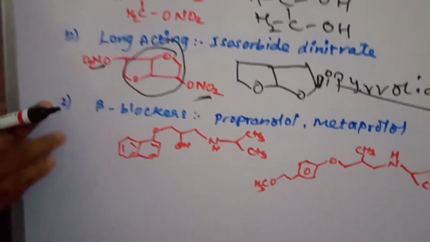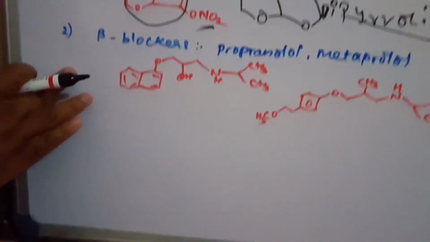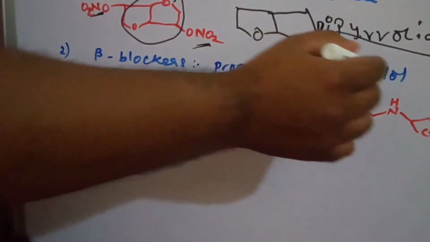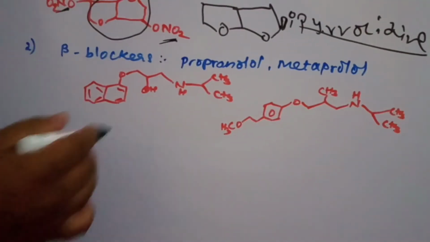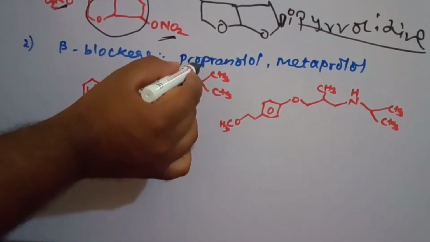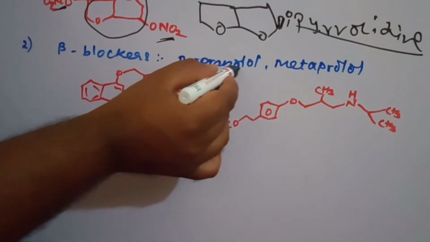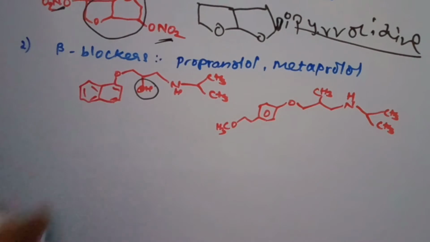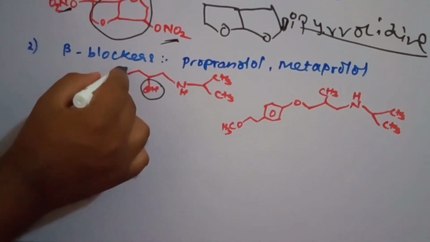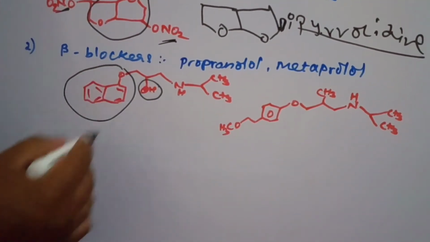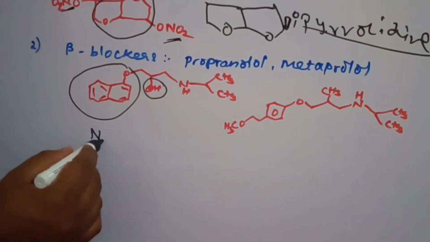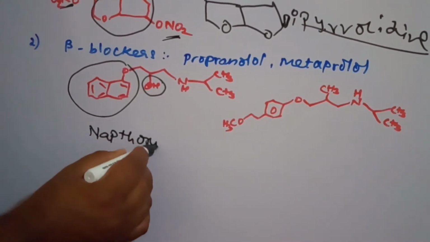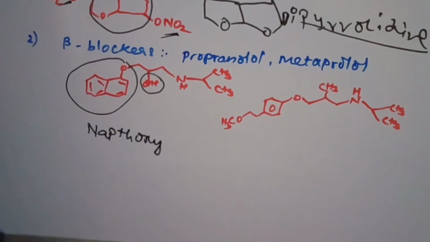The second class of anti-anginal drugs is beta blockers. Propranolol and metoprolol are two drugs. Propranolol, by the name itself, indicates that -lol means it contains an alcohol group, and it contains a naphthoxy group. Naphthol has two rings, and since it is attached with oxygen, it is naphthoxy.